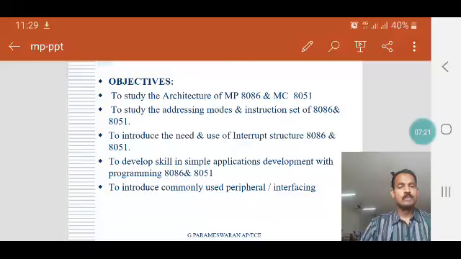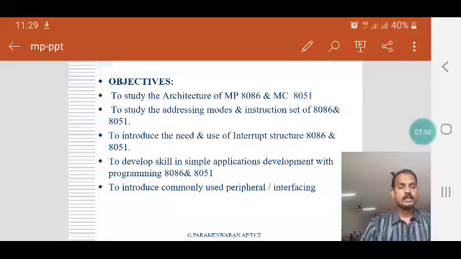128-bit processors. Because of this processor bit size, we can process varieties of data in a very small time period, very few seconds. That is the advantage of the latest advanced processors. They process varieties of data within very few seconds. That is the advantage of the latest processors.